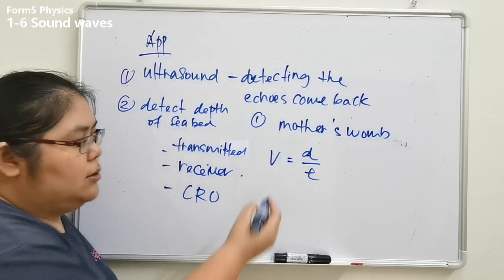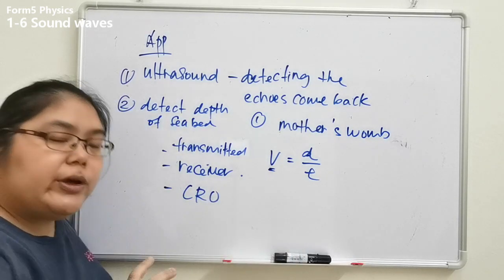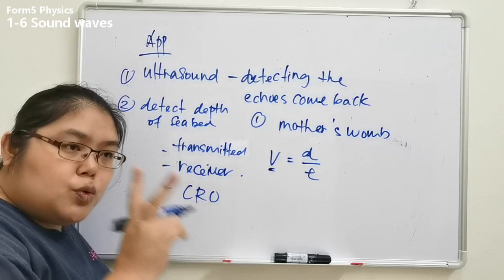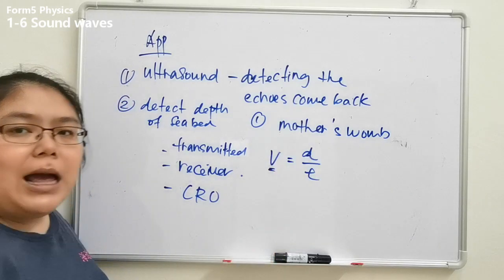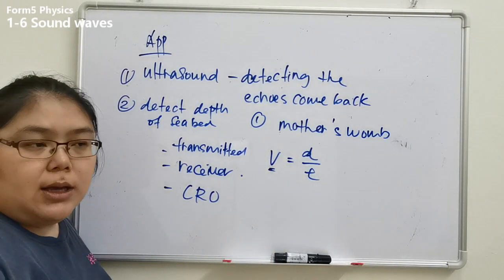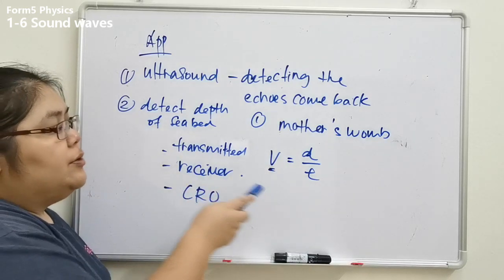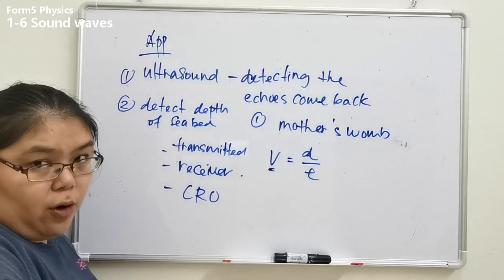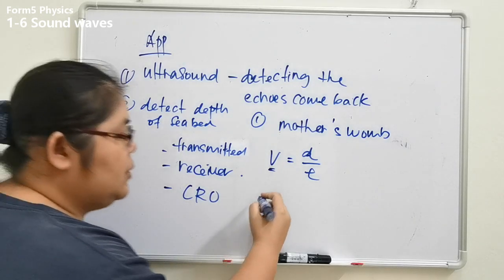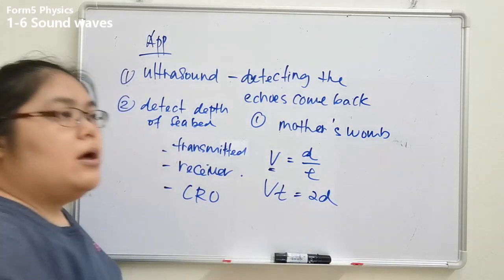The second one, speed. The speed you send and then it comes back, we already count that as two-way speed. The problem is that what we covered before was one way only. So from here we want to find the depth of the seabed. The formula is v t equals d.